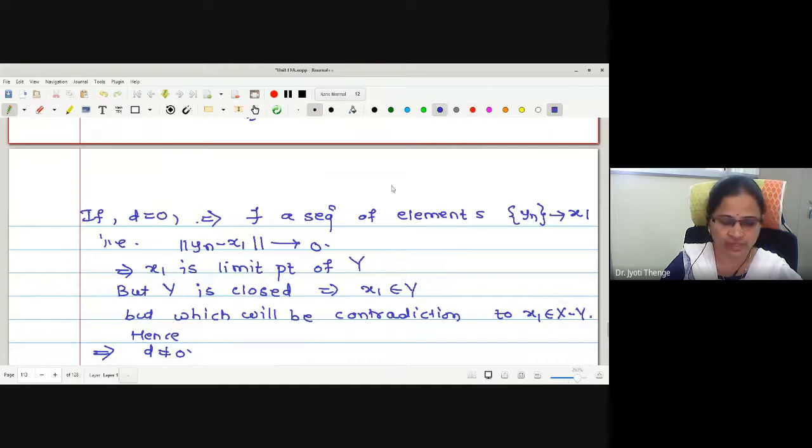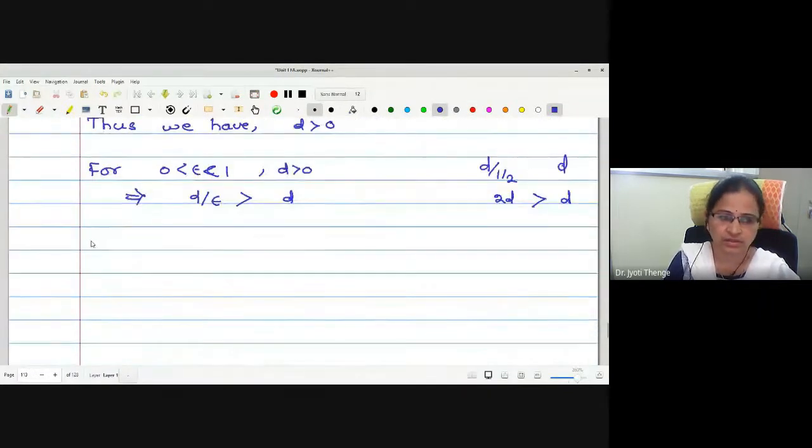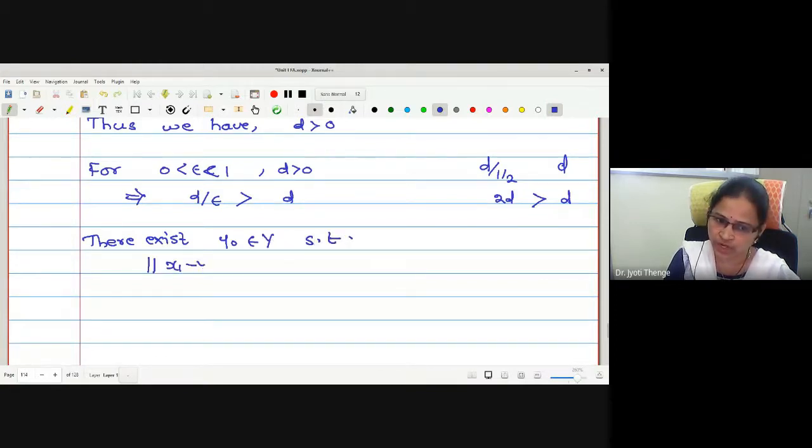Hence there exists y naught in Y such that the distance between x1 and y naught is exactly D, and D is less than D by epsilon. This we have written above.